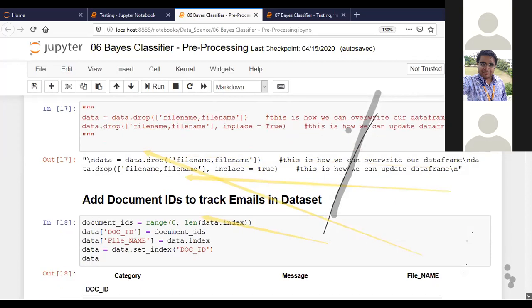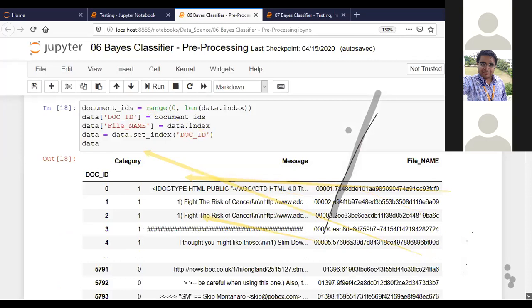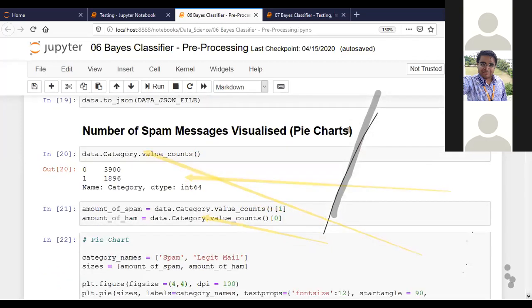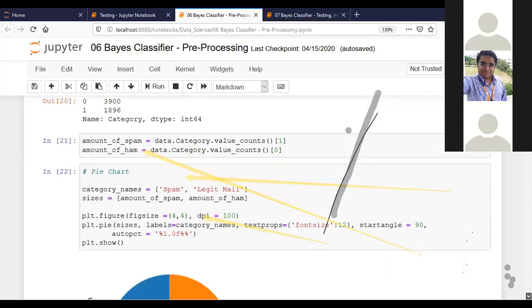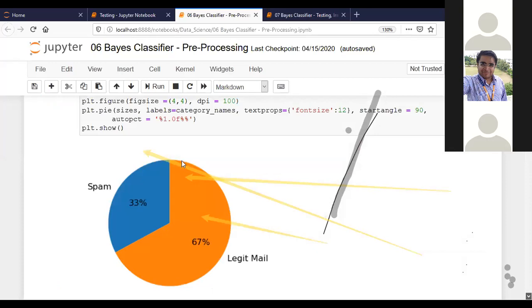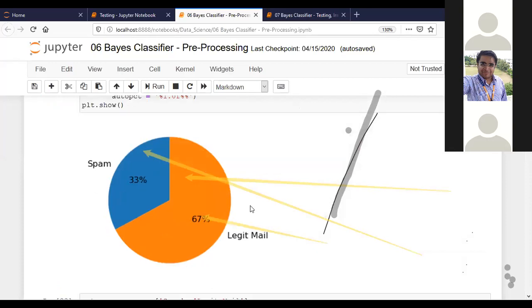After all this processing, we have to create some kind of visualization. Here I went for a pie chart. We can see how many percent are legit mails: 67% of emails are important and 33% are spam in my set.